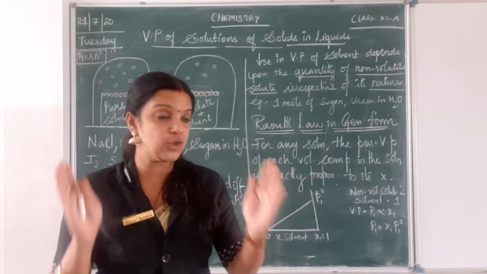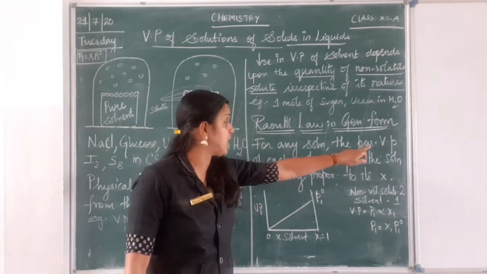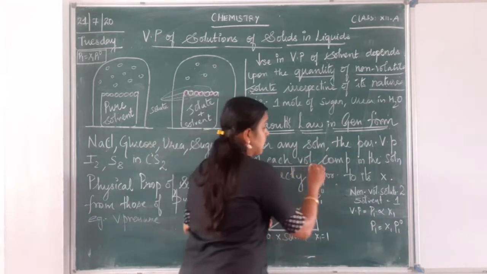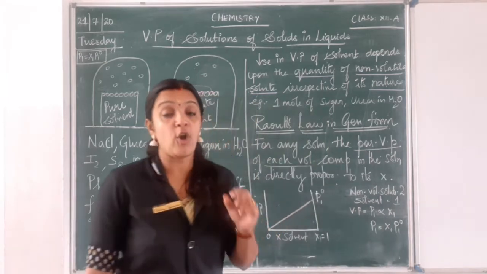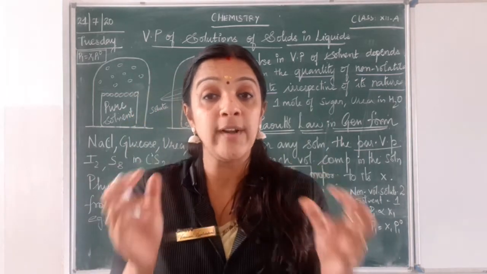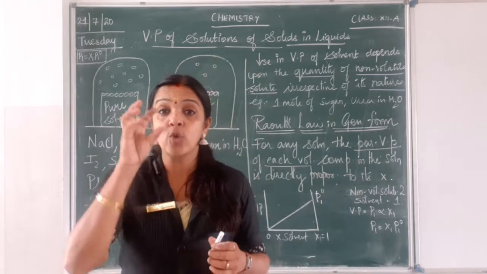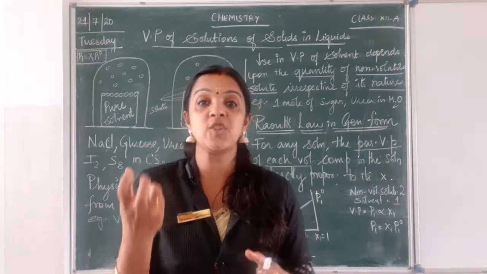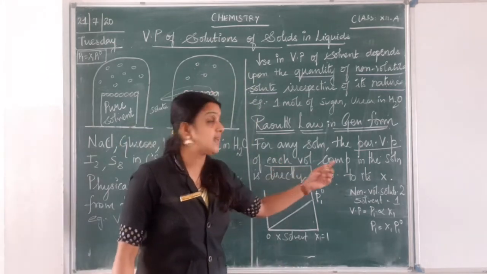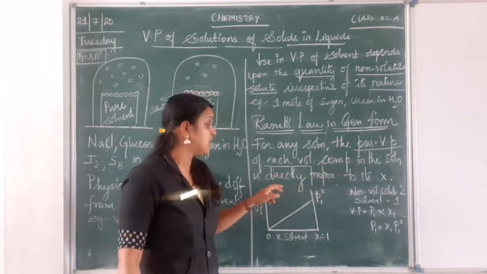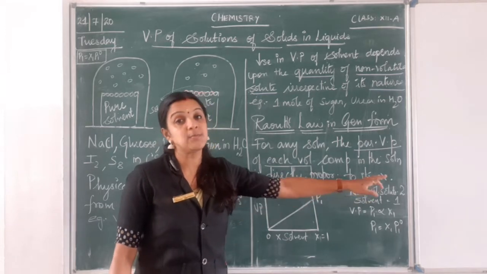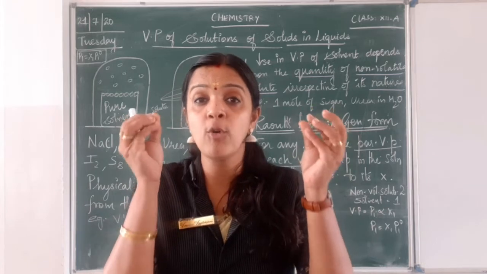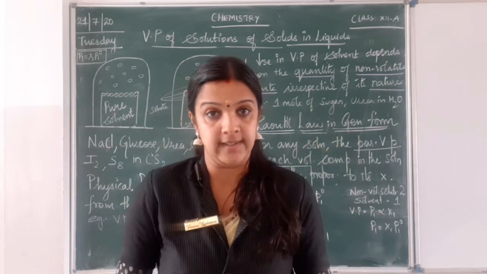Generally, for any solution, the partial vapor pressure of each volatile component. Remember, children, the partial vapor pressure of each volatile component. Why do we say volatile component? Because those are the components which will vaporize. So the partial vapor pressure of each volatile component in the solution is directly proportional to its mole fraction. It is directly proportional only to the mole fraction of that particular component, right?